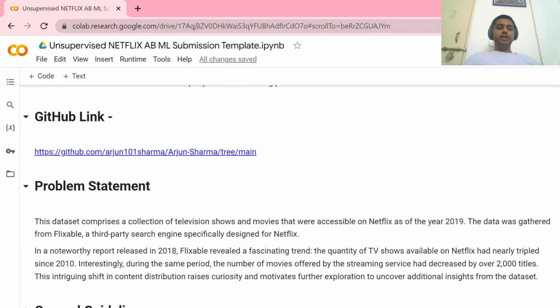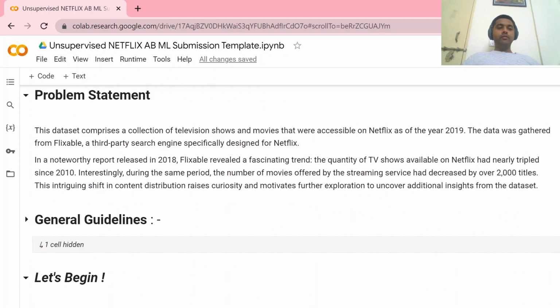This is our GitHub link. This is our problem statement. This dataset comprises a collection of television shows and movies that were accessible on Netflix as of the year 2019. The data was gathered from Flexible, a third-party search engine specifically designed for Netflix.